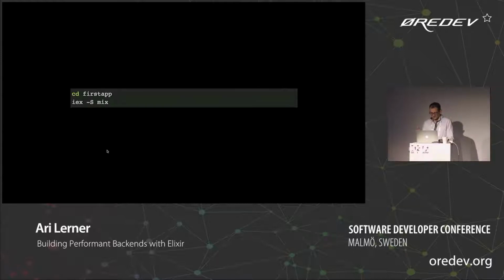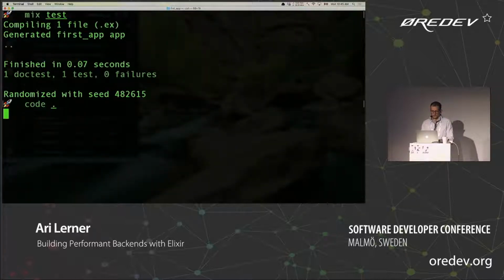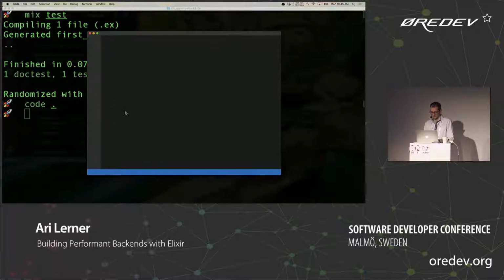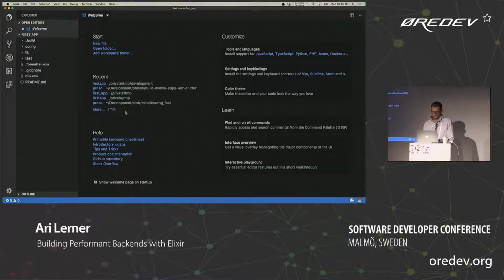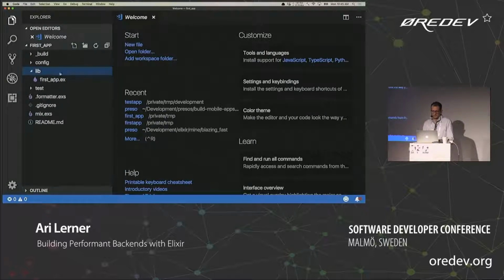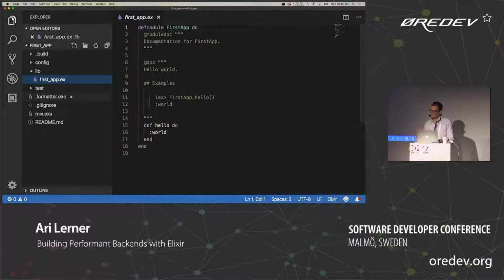Okay, so first things first, let's go ahead and open this code up in a text editor. In the code that it generates, there's two files that we'll focus on. Anything in the lib directory is library code for the application that we're writing.